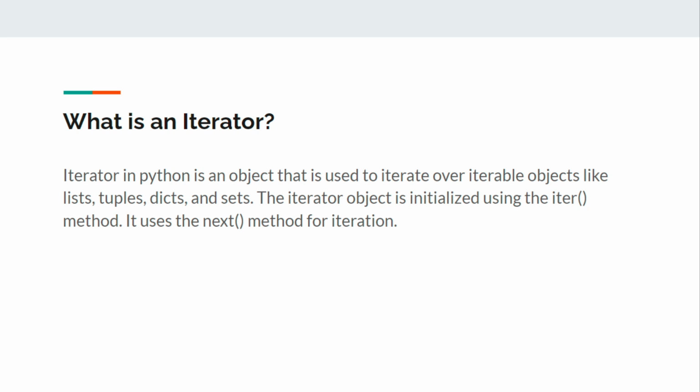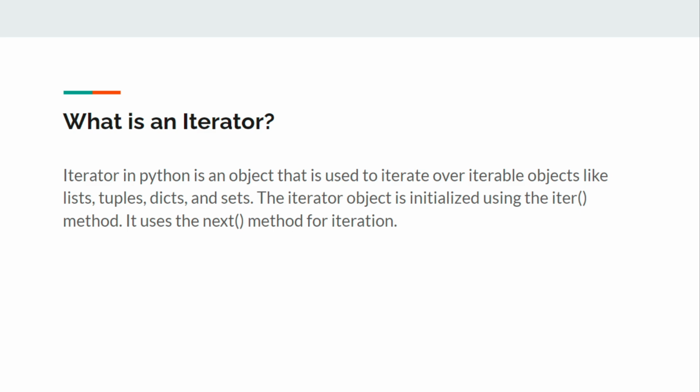So if we have to simplify what an iterator is, it is nothing but an object that takes an iterable and returns one value at a time. That is all it does. The next method in the iterator is used to calculate the next value only when it is required. When it is not required, the value will not get computed and will not get returned. That saves us some space, because we do not have to load the whole iterable object, like the whole list, into the main memory. We can just take one value whenever we need it, and we will understand this in much more detail when we see the code examples.